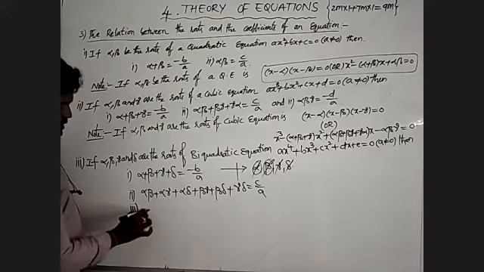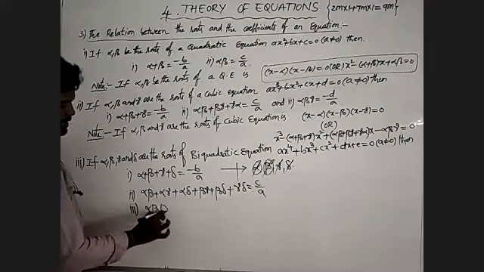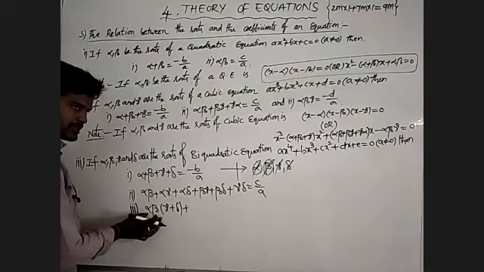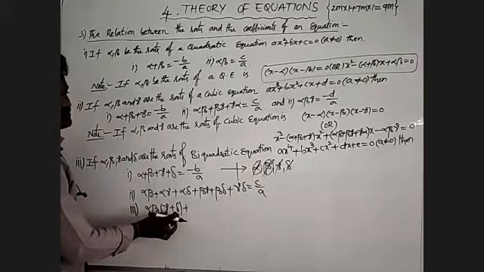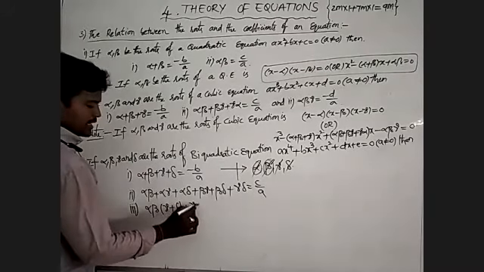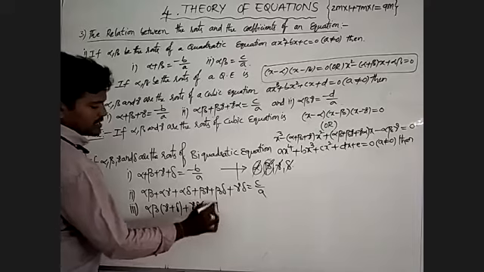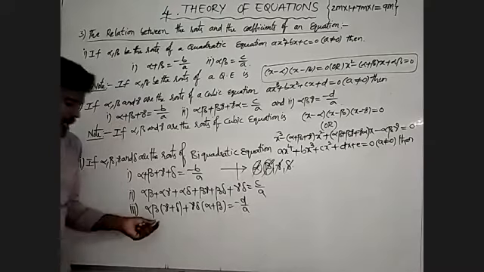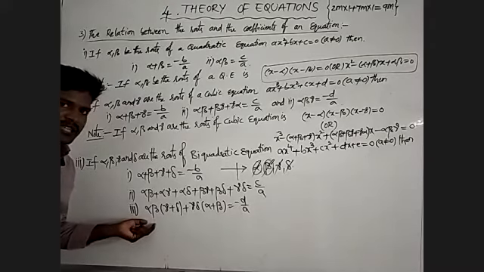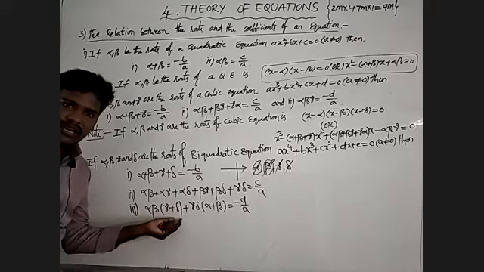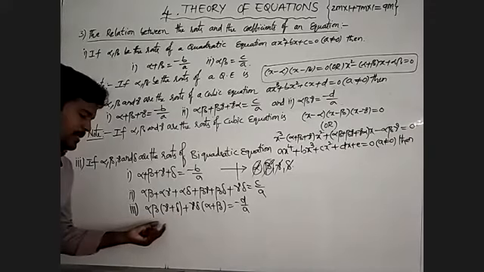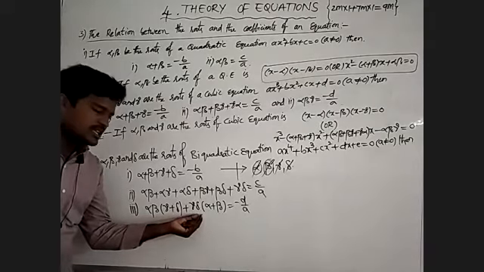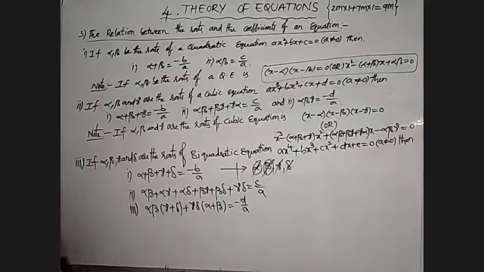Here we'll take alpha beta into gamma plus delta, where alpha beta is the product and gamma delta is the addition. Again we'll take gamma delta as the product and alpha beta as the addition. Here the given one can be written as minus b by a. You'll observe that two terms are in multiplication and the other two terms are in addition. Alpha beta is multiplication, gamma and delta is addition. After that we'll take gamma delta as multiplication, and alpha and beta as addition.